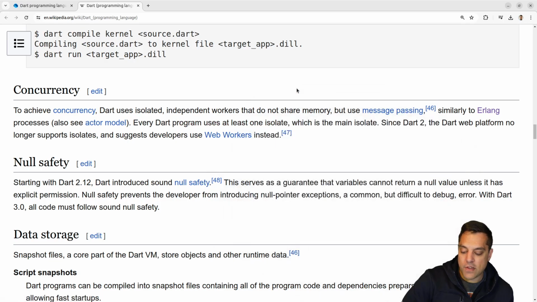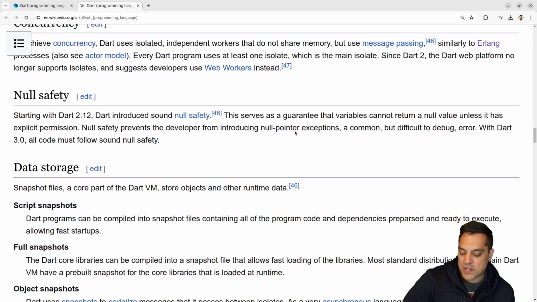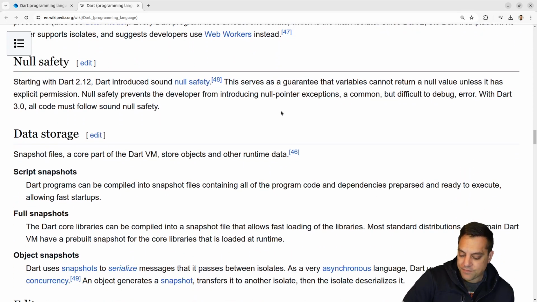Hopefully we'll also see a few. Obviously there are some in Dart for concurrency in the web that are using it, but I'd be curious to see which applications. And then let's look at the safety, because that's such a big topic in programming languages these days. So they introduced sound null safety. Okay, interesting. So this serves as a guarantee.